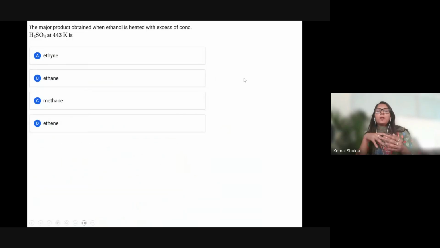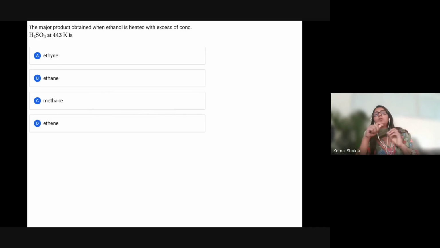Okay, now here the question is about the major product obtained when ethanol is heated in the presence of concentrated H2SO4 at 443 K. Before, I told you about the same question, where I discussed the different temperatures at which ethanol gives different products. At that time, I told you that if it is heated with H2SO4 at 413 Kelvin, diethyl ether will form.